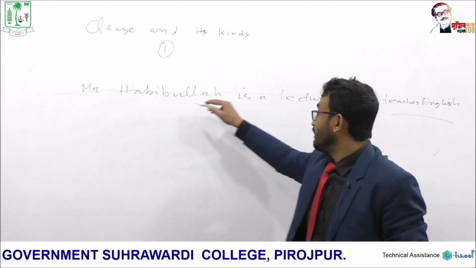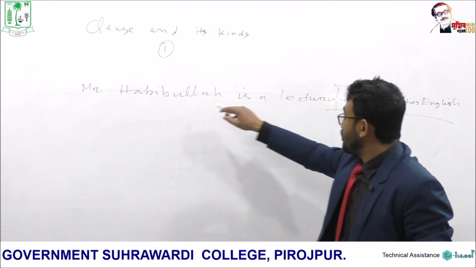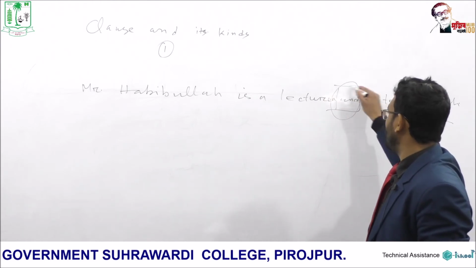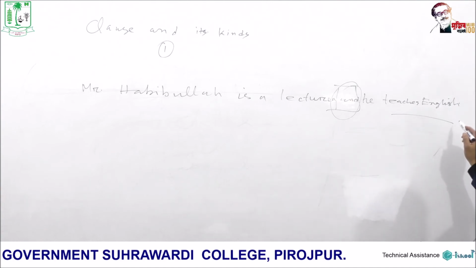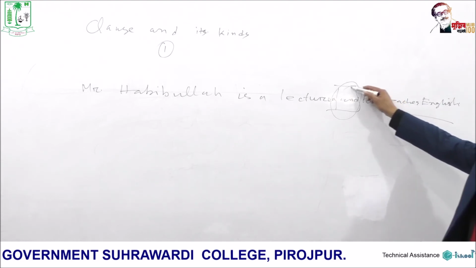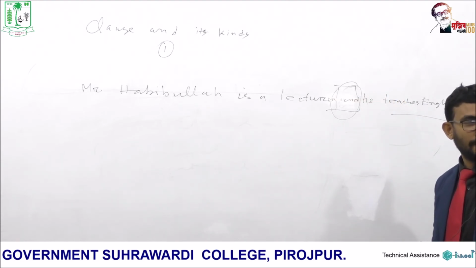These two clauses have been joined using the word and. Therefore, in Mr. Habibullah is a lecturer and he teaches English, both the clauses are coordinating clauses and and is the coordinating conjunction.